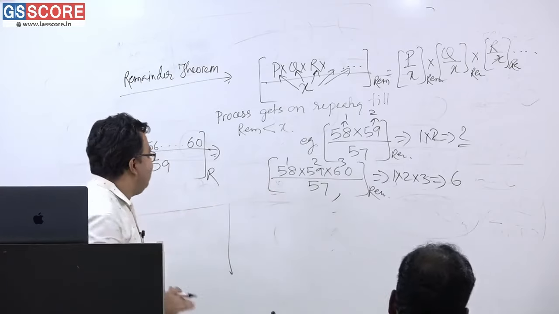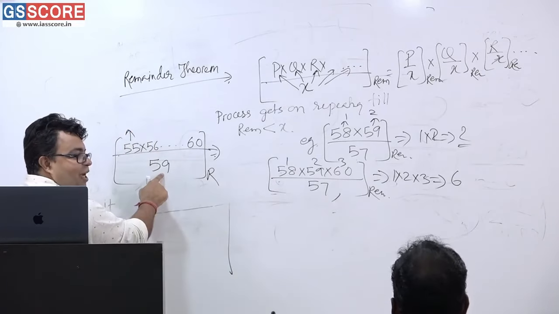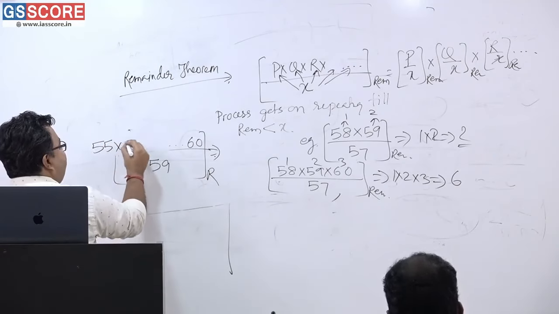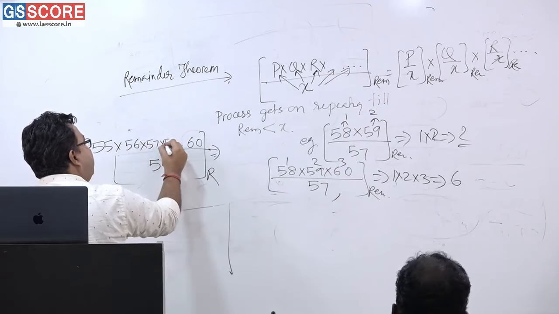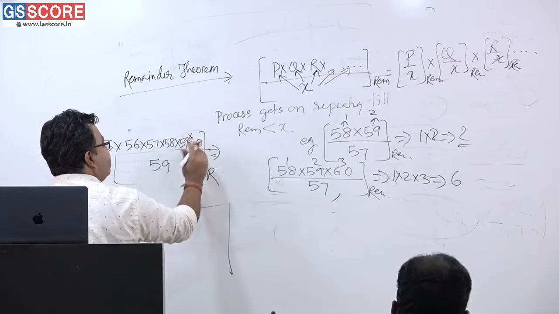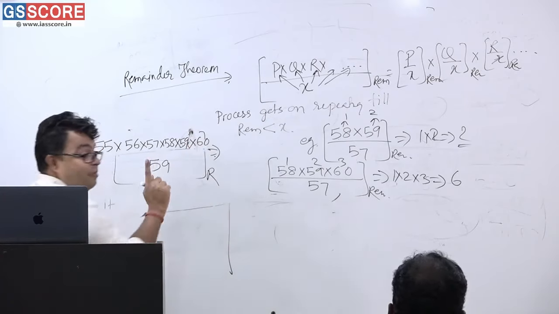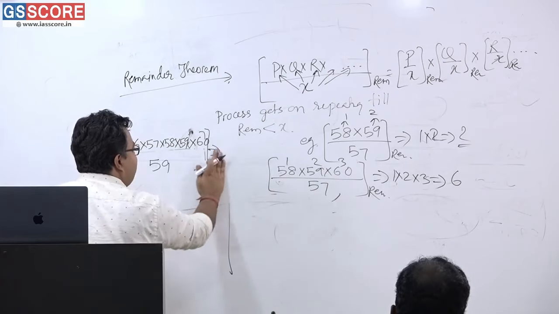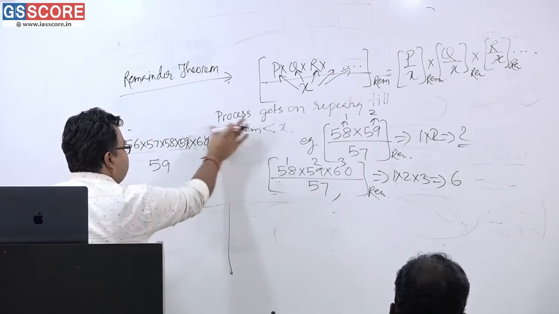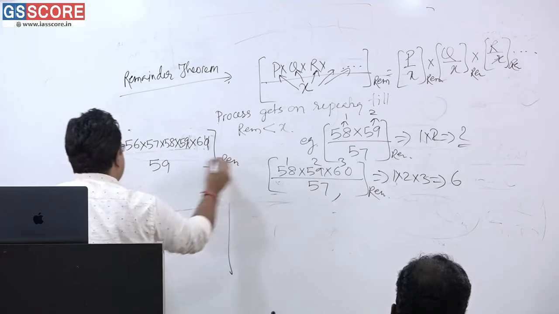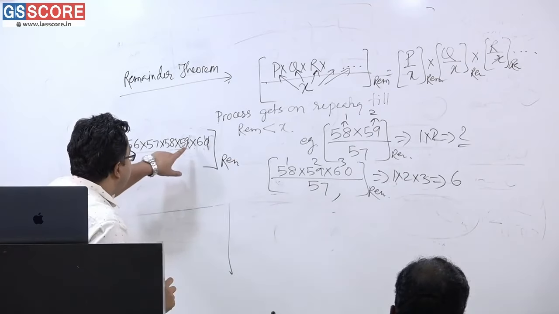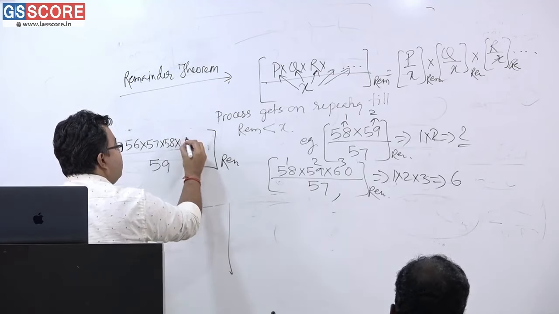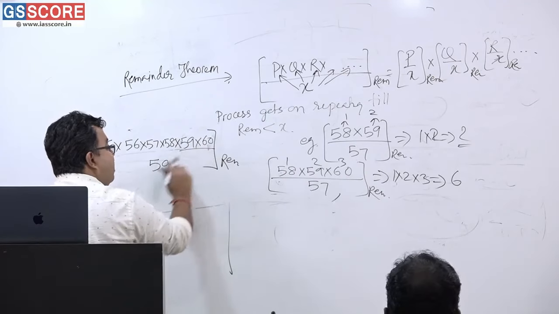Now please individually tell me, 55 when divided by 59, what will be the remainder? But first of all, I am telling you: 55 into 56 into 57 into 58 into 59 into 60. This was the thing. See here very clearly. For my own convenience, I am writing it like this. Sorry, 59 when divided by 59, what is the remainder? I will be asking you afterward. First of all, tell me simple: 60 when divided by 59, what is the remainder?